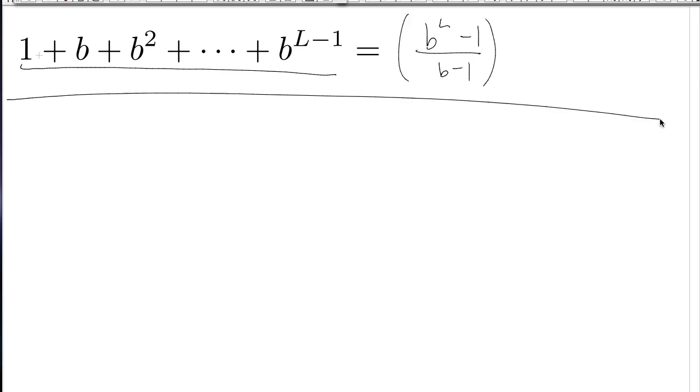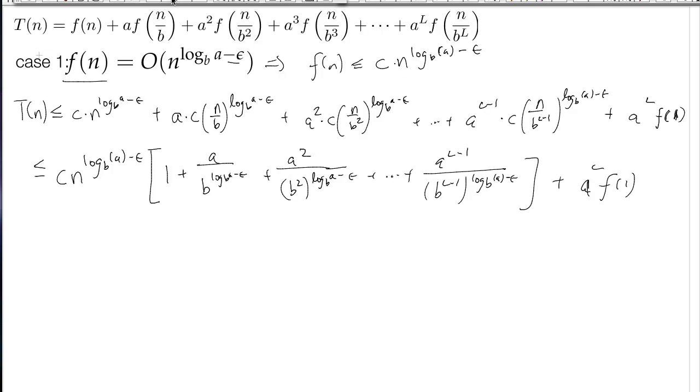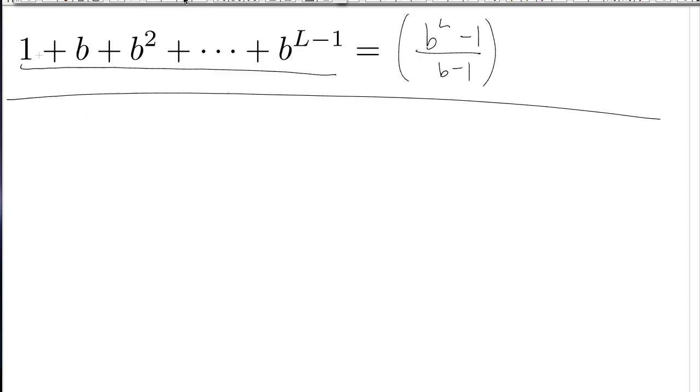Now I need 3 more facts. So the first thing is, look at all of these funny terms right here. Let's simplify them. So if I have a to the i over b to the i times log base b of a minus epsilon, I want to simplify that. And the first thing I'm going to do is this standard trick I love to do, which is move these exponents around.